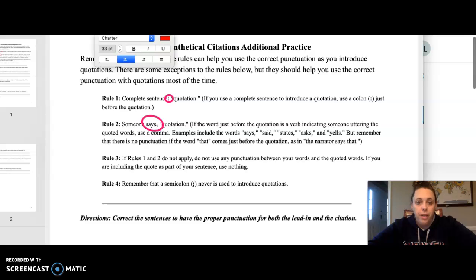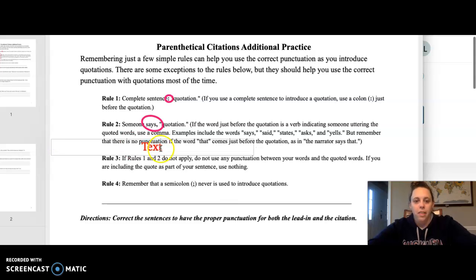Rule number three is if rule number one and rule number two do not apply, then you don't use any punctuation. So if it's not a complete sentence, and there's not a verb before my quote, then I don't do anything, okay? And this is part of our issue too. A lot of the time we use the word that.